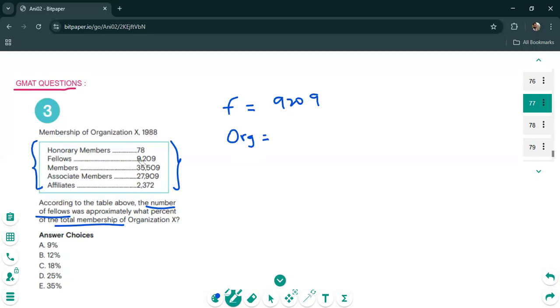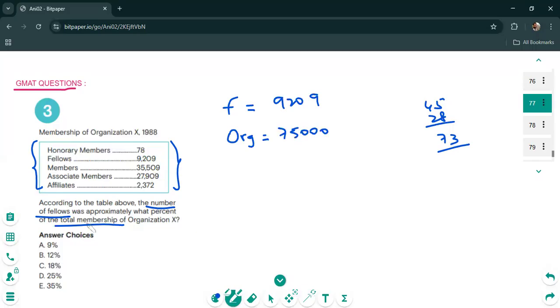So if you look at 35 plus 9, that's 44,000. This is another 700, so let's call it 45,000. 45,000 plus about 28,000, so 45 plus 28 is about 73. And then 73 plus, let's say, 2, that's 75. Obviously the 78 doesn't matter because that's a very small number compared to this. So we have 73 plus 2, 75,000.